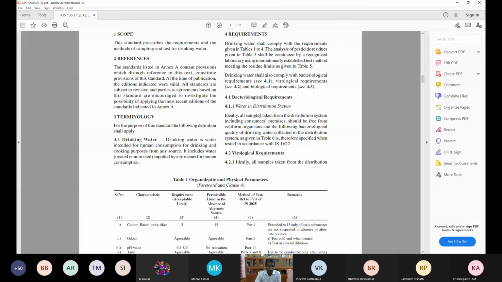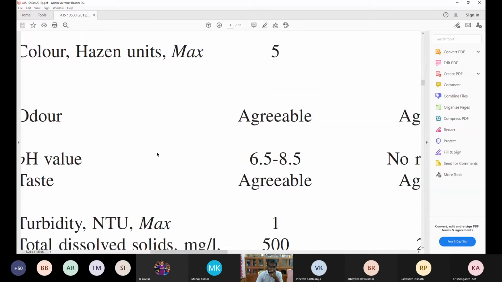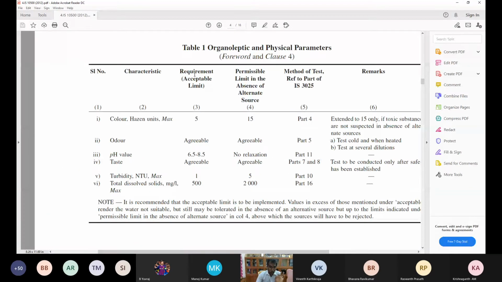This table is important. I am not asking you to memorize the values, but at least you should have an idea of what the range could be, so that for your water, you are in a position to say whether the water quality is good or bad. In the table, you could observe the serial number and characteristics of the water, and the requirement. You could also see the acceptable limit and permissible limit. Please make a note on these two, acceptable limit and permissible limit.